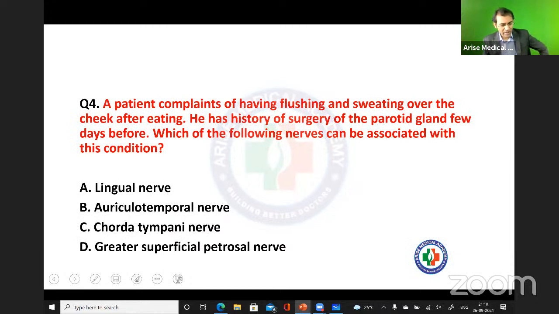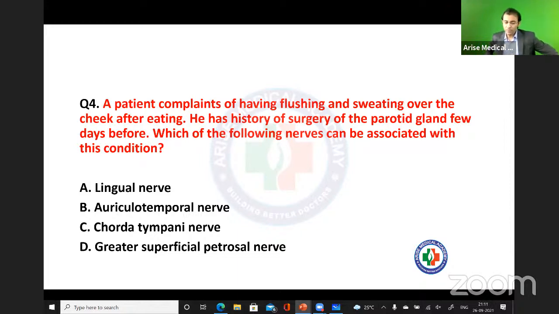Okay, next question. A patient complains of having flushing and sweating over the cheek after eating. He has history of surgery of the parotid gland few days before. Which of the following nerves can be associated with this condition? And what is your answer? Very good.